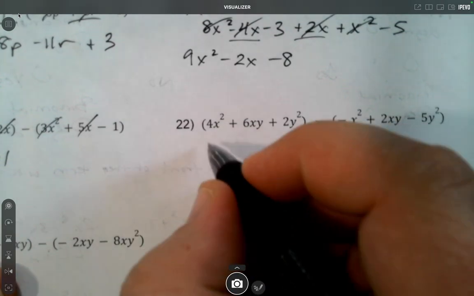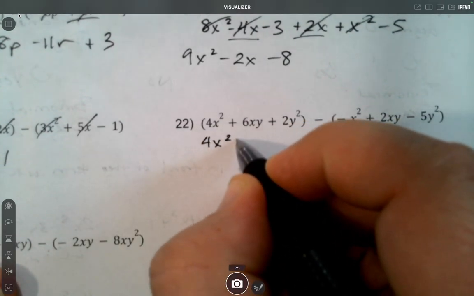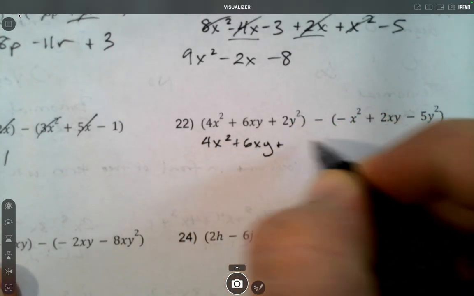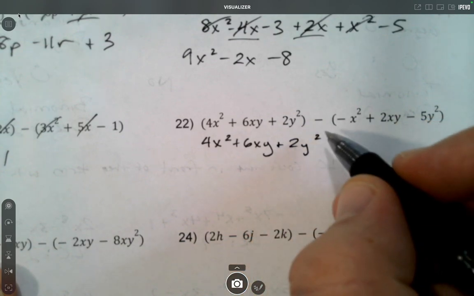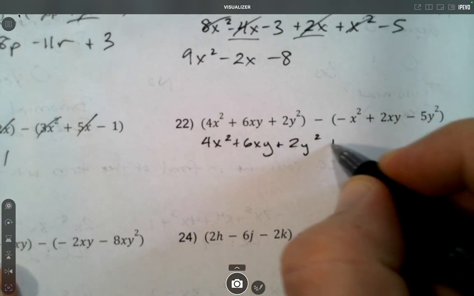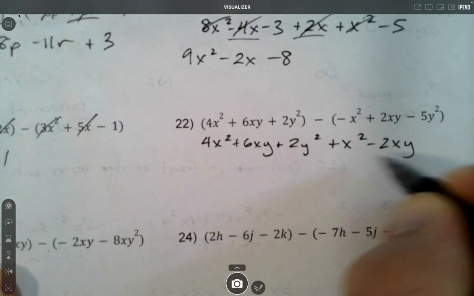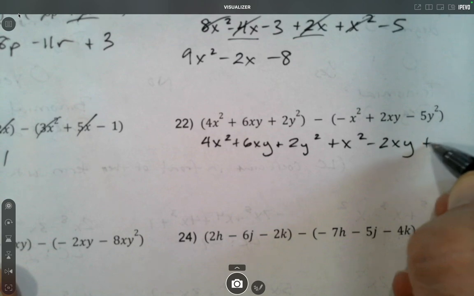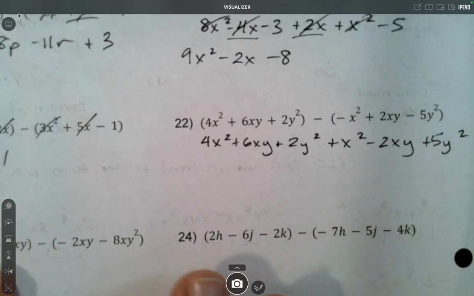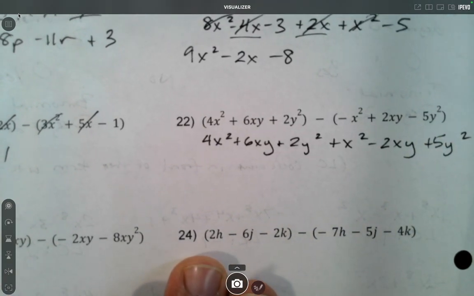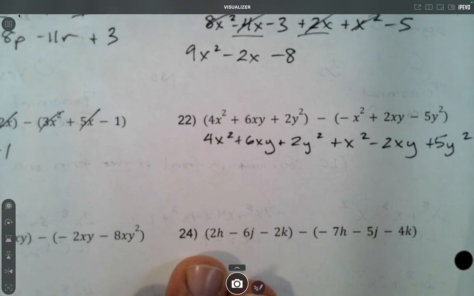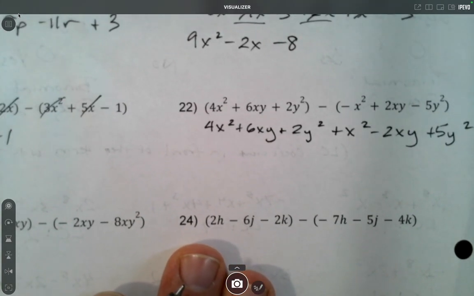Okay, just to help us, since there's lots of terms here, I'm going to rewrite this one by going ahead and kind of applying that minus to all the things. Minus negative x squared is plus x squared. Minus 2xy. Minus negative 5y squared, so it's plus 5y squared. So that takes another bit of effort to write that line, but on the plus side now, you have less areas to make mistakes, because you don't have to remember the minus because it's already been applied.